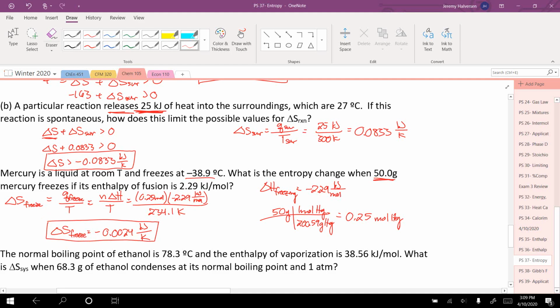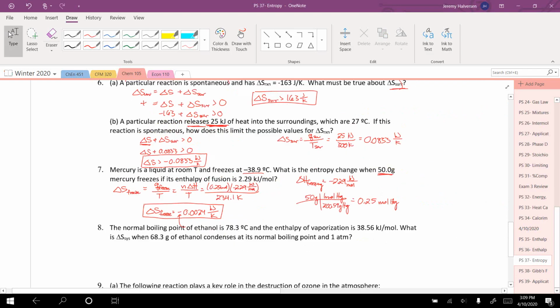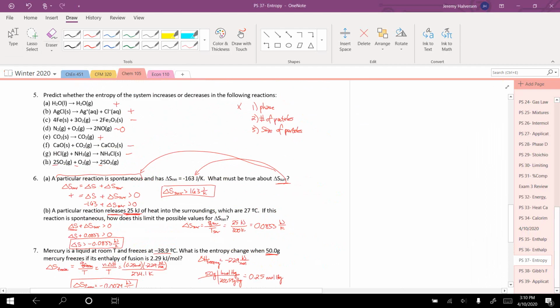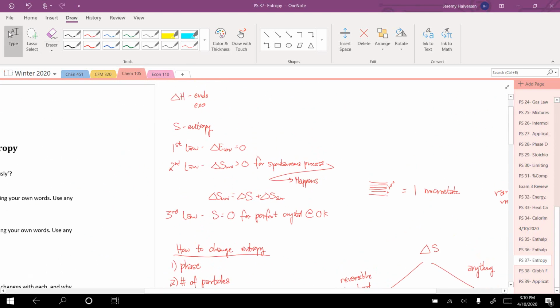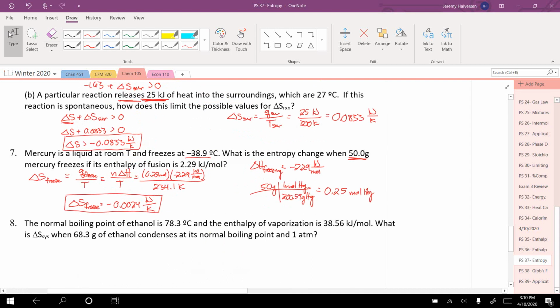Now, is this spontaneous or is it non-spontaneous? You might say it's negative there, which means it must be non-spontaneous, right? For the second law of thermodynamics says entropy must be increasing for something to be spontaneous. Okay, well, I'm pointing this out because it's an important distinction. The second law of thermodynamics says the entropy of the universe must be increasing for a spontaneous process. Here, we just calculated the entropy of the reaction, or the freezing, right? That's negative because I'm going from liquid to solid. I'm getting more ordered, so my entropy is negative.